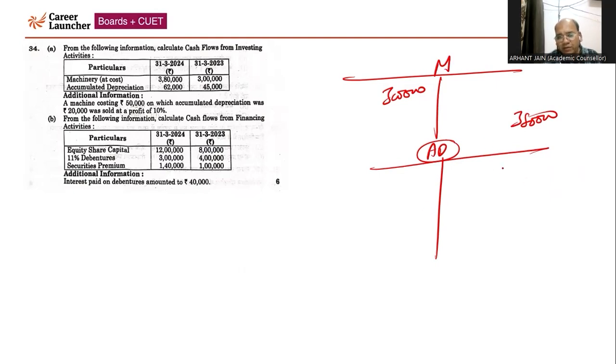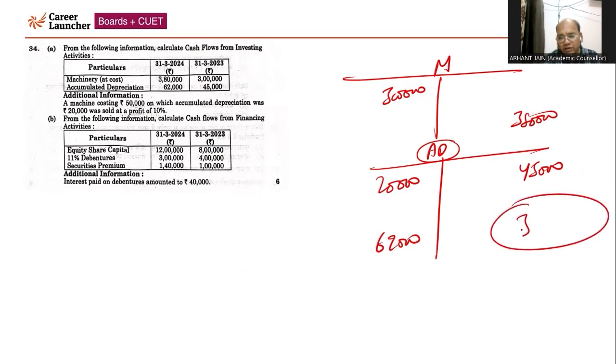In the accumulated depreciation account, the opening balance is given 45,000. The closing balance is given 62,000. So you have sold the machine whose accumulated depreciation is 20,000. So the balancing figure of the depreciation is coming 37,000. However, this 37,000 is of no use because we need to calculate cash flow from investing activity. That can be done only by preparing the machine account. So accumulated depreciation account preparation is optional, right?